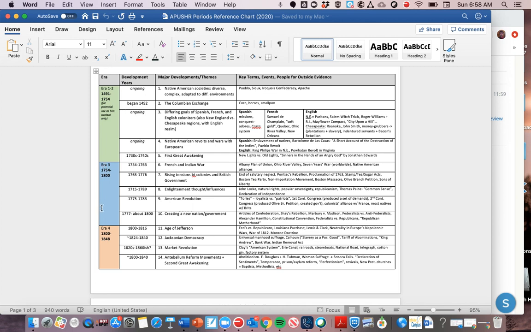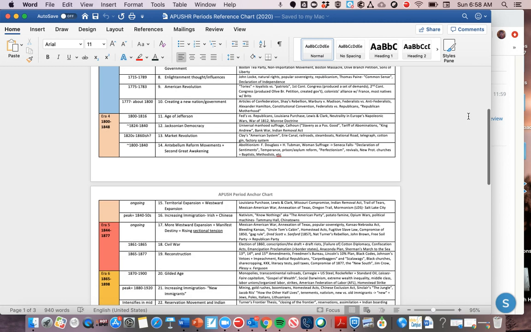And again, it takes the time period. Right here it says major developments and themes. It identifies big topics from the era. These would be great examples of context, so like big themes during the time period. And then it gives you lots of examples that fit into those themes. These cheat sheets would be great tools for getting your thoughts together for your thesis. They're wonderful for figuring out what kind of contextualization you want to do for whatever time period you get. And they'd also be excellent for identifying additional pieces of outside information.